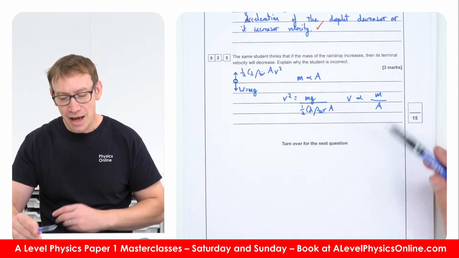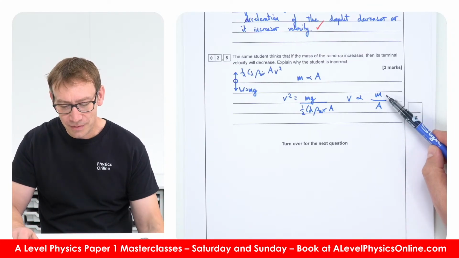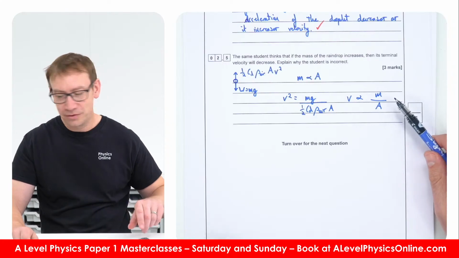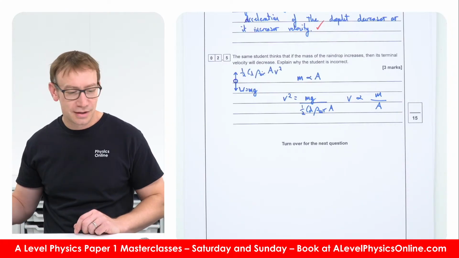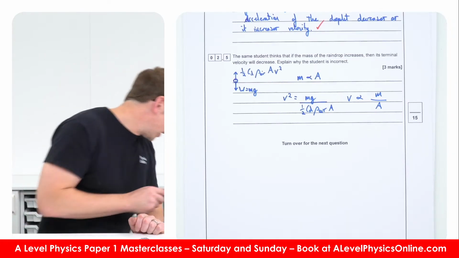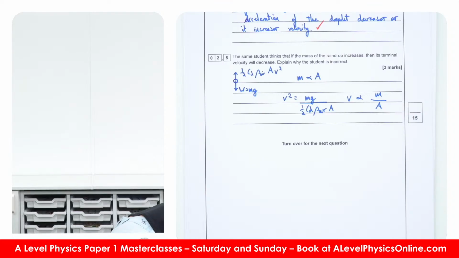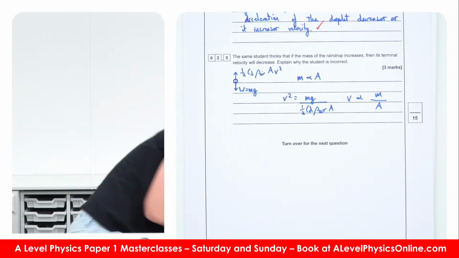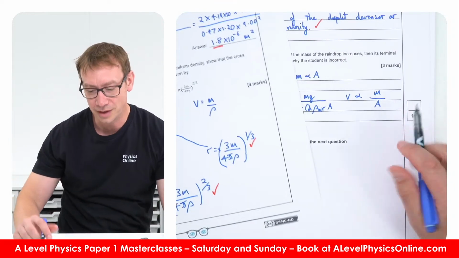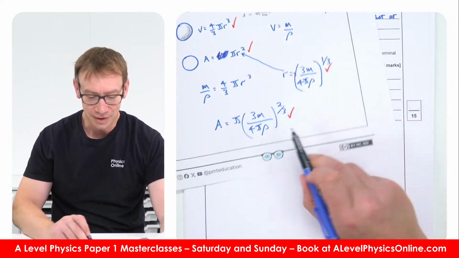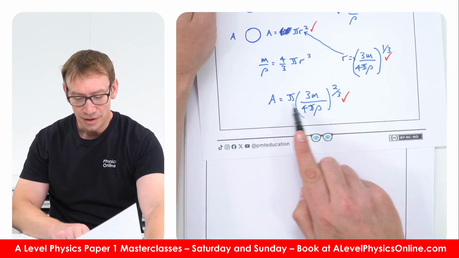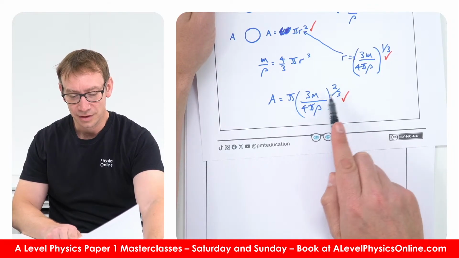Now, how's the area related to the mass? We can also see from the last question that the area is proportional to the mass to the 2/3.